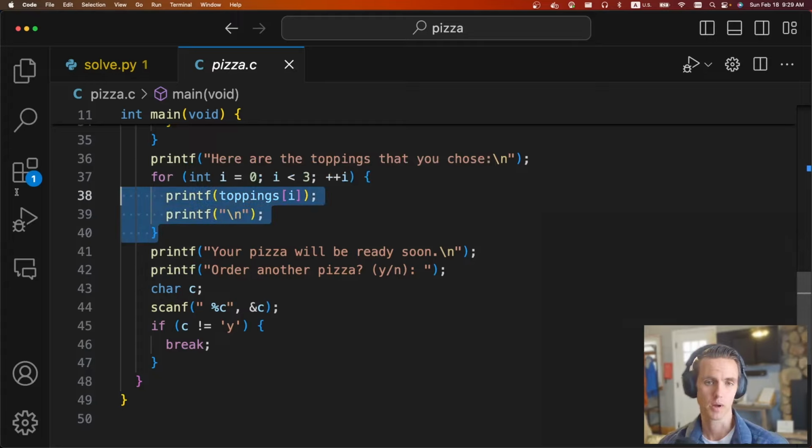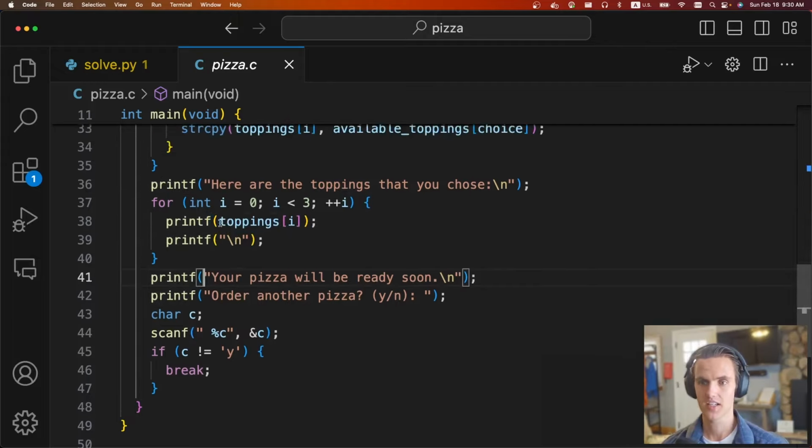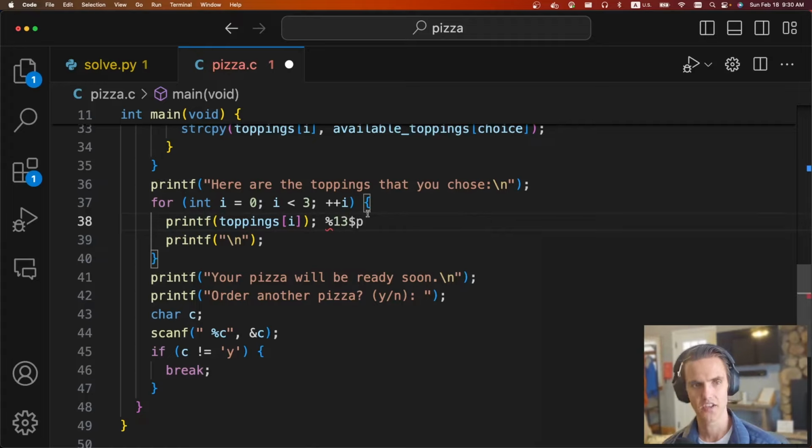So the way I solved this, there's probably many ways to solve it, but I just overwrote the global offset table entry of printf with system, and one of the toppings at the very end will be /bin/sh. So instead of calling printf on /bin/sh, it'll call system on /bin/sh. Like I said, first thing we need is our leak. Thankfully, it's very easy to get leaks with printf. You can just specify something like %13$p, and this will leak out the 13th value on the stack. So you can just leak a whole bunch of values until you find some interesting stuff. Like I said, we need both an elf leak and a libc leak, so you can get those.